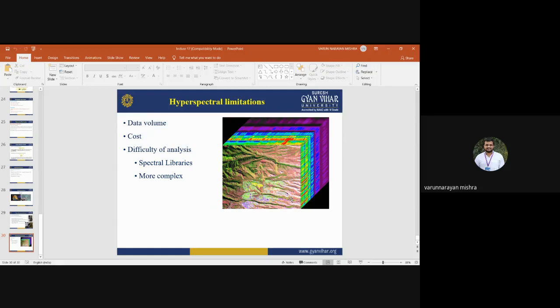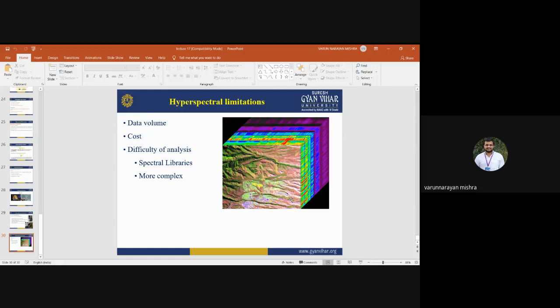So this is hyperspectral remote sensing: how it works, what the limitations are, and what the characteristics of the data sets are. It is also very useful for different kinds of planning and mapping activities. The only limitation is data availability.